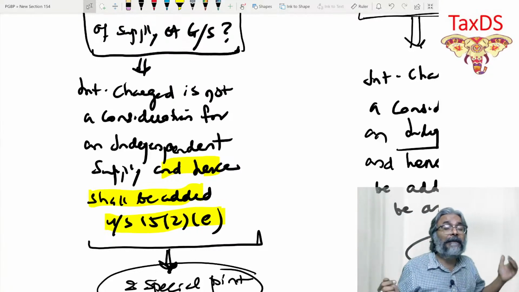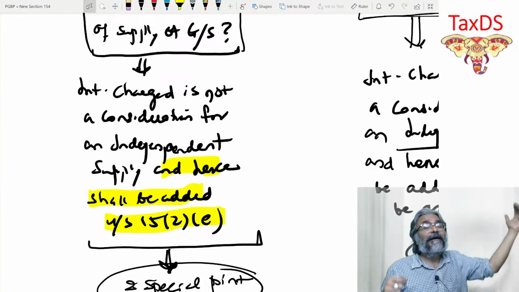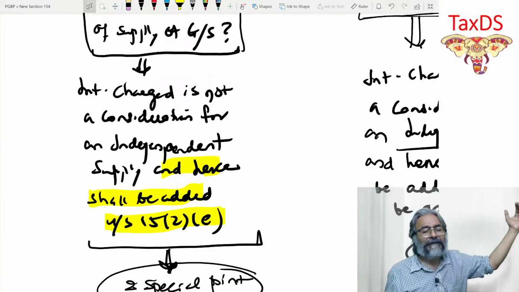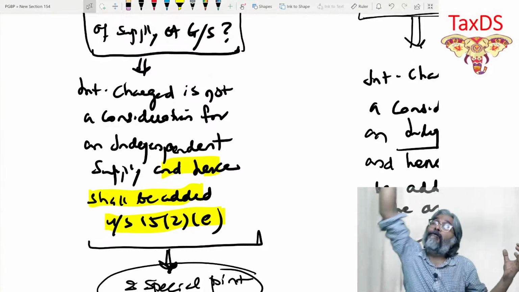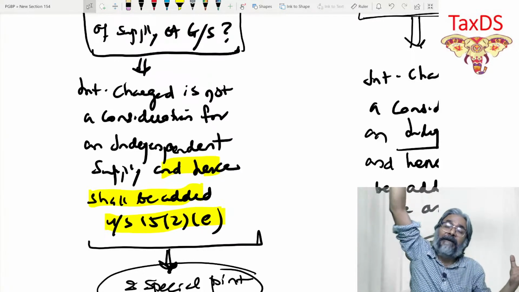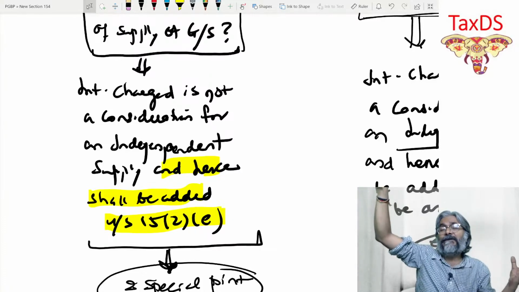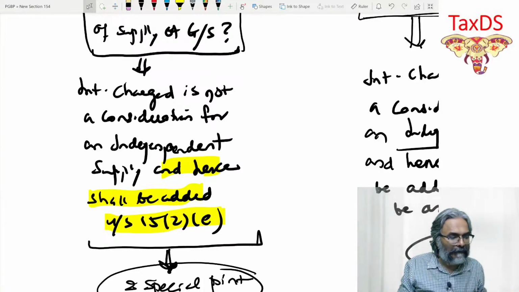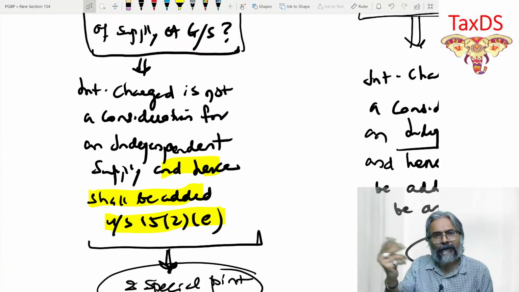Now you are telling me that because this interest on delay is not an independent consideration but is linked with the original supply, this amount would be added to the transaction value of the supply which happened in January. So what you paid in January was a short payment, and now you have to pay the differential amount along with interest. Somebody can argue that way.